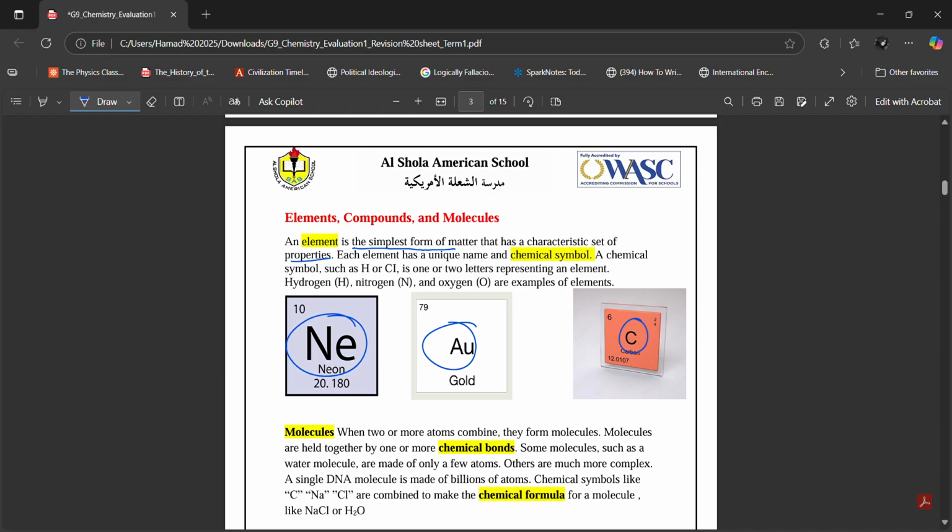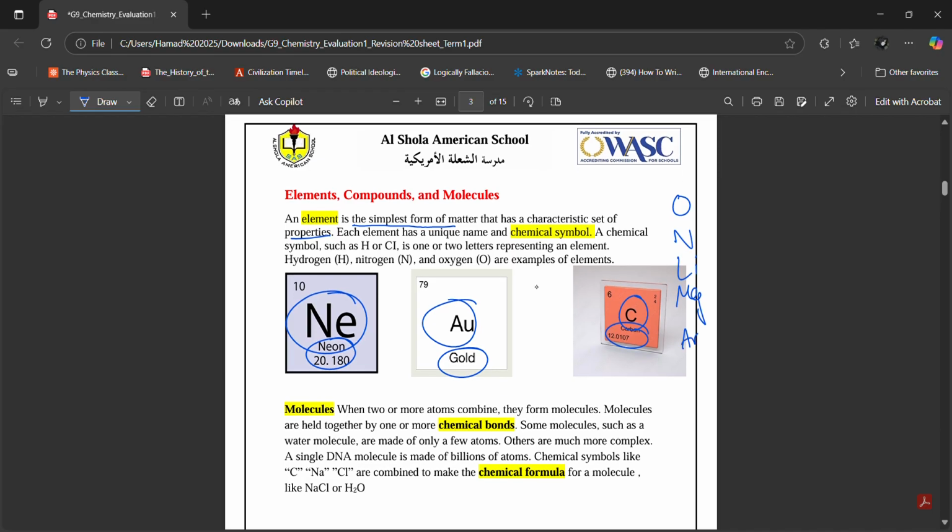For example, gold is an element, carbon is an element, neon is an element, oxygen is an element, nitrogen is an element, lithium is an element, magnesium is an element, argon is an element. All of these are different elements, right? And each element, Ibrahim, has its own specific set of properties, right? For example, gold, iron, silver, these are all metals. These are all metallic elements. And all of these metallic elements have metallic properties.